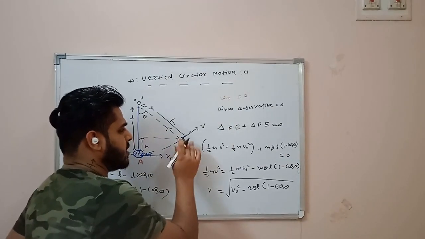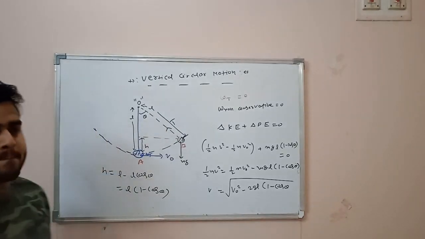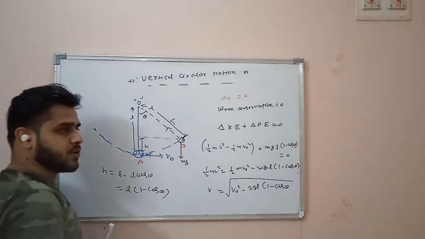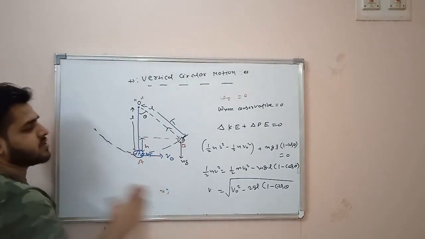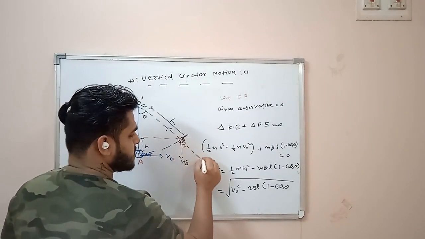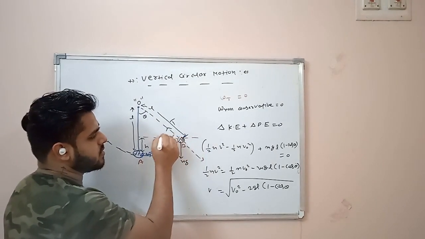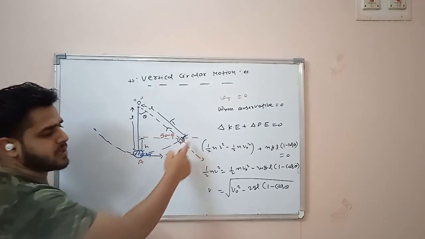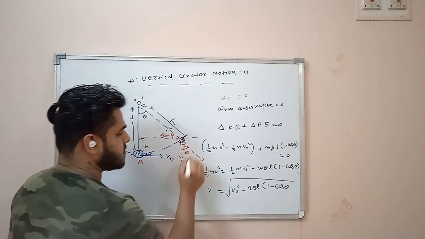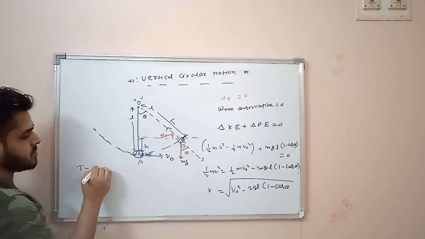If you draw the free body diagram, you will observe mg acting in the downward direction. Apply the circular motion concept. You know the circular motion concept very well. Towards the radius, that means towards the center, if this angle is theta, this angle will be 90 minus theta, this angle will also be 90 minus theta, and this angle is going to be theta. So I can write, according to the circular motion, tension minus mg cos theta.